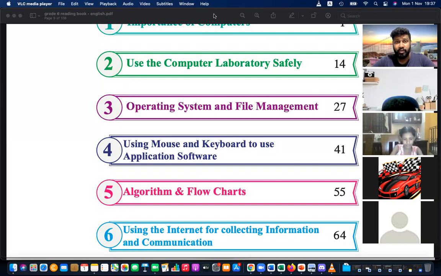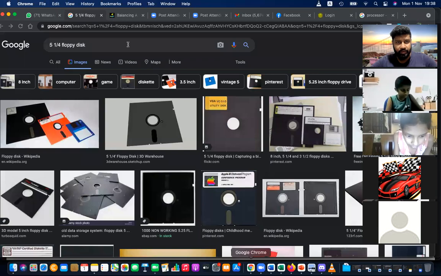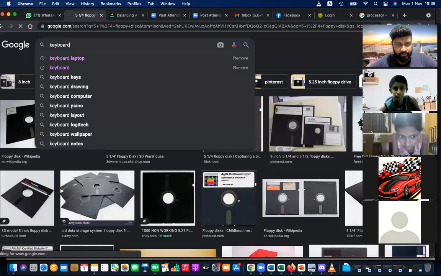For example, if you have a lot of windows open on your computer, how can you minimize all of these windows suddenly? Windows key and D key. Windows key and D key. Press and see. When you press that, what will happen? You have to press the Windows key. Do you know the Windows key? If you don't know, let me teach you. Don't worry.